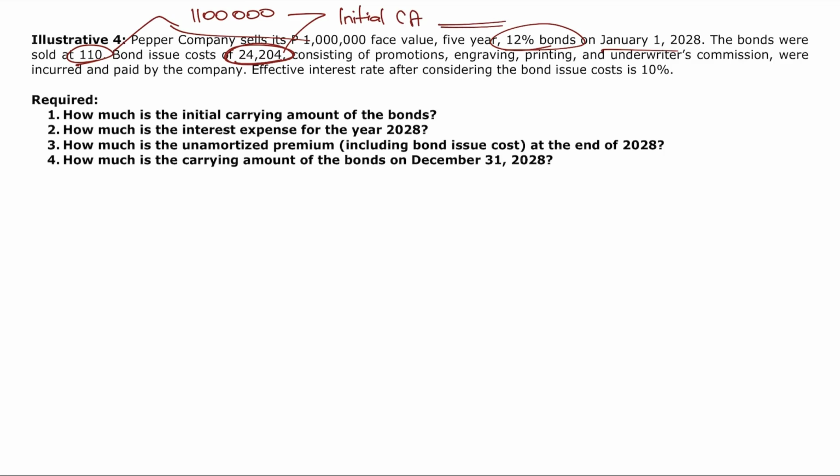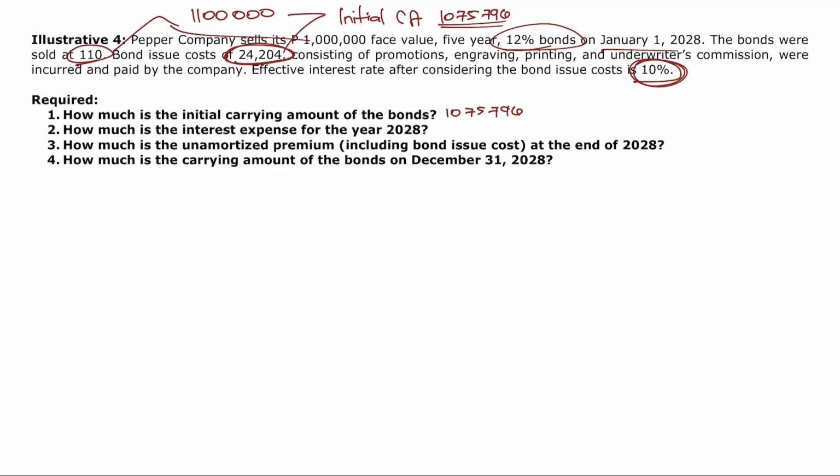So how much is the initial carrying amount now? Initial carrying amount will be equal to 1.1 million minus 24,204, or this is equal to 1,075,796. Okay? Consisting of promotions, engraving, printing, and underwriter's commission were incurred and paid by the company. Effective interest rate after considering the bond issue cost is 10%. So, requirement number 1, how much is the initial carrying amount of the bonds? Computed already. That's 1,075,796.